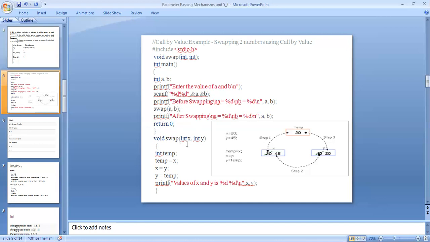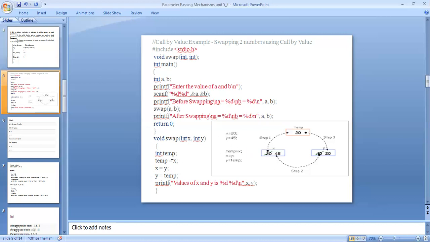And void swap(int x, int y), and int temp; temp = x; x = y; y = temp. Printf("Value of x and y is %d, %d", x, y).